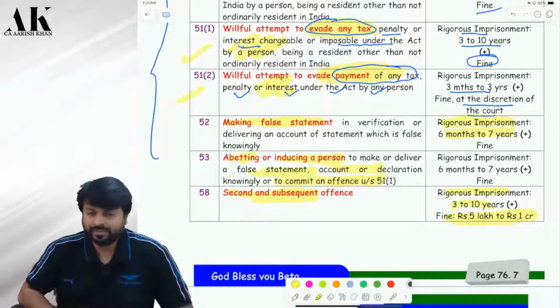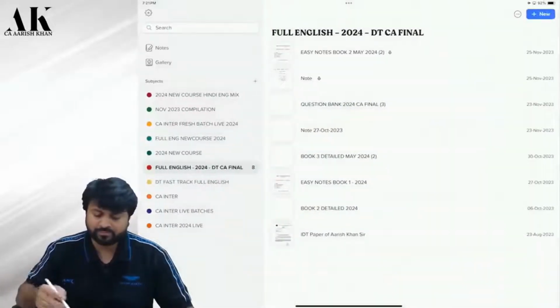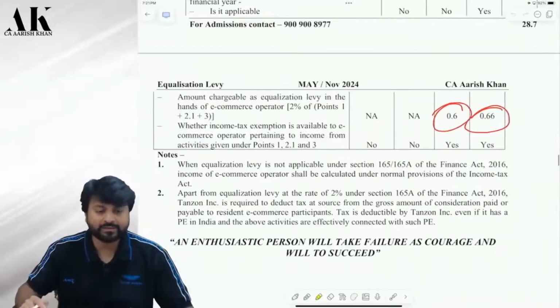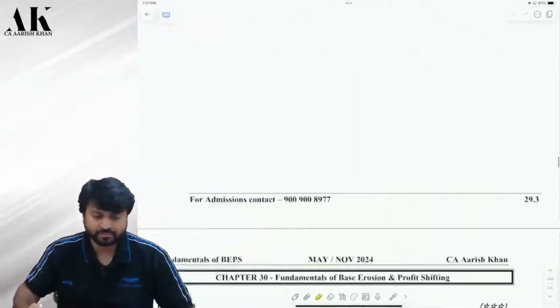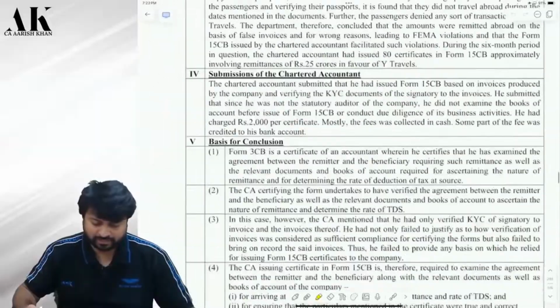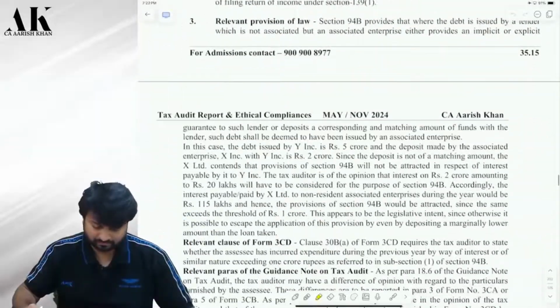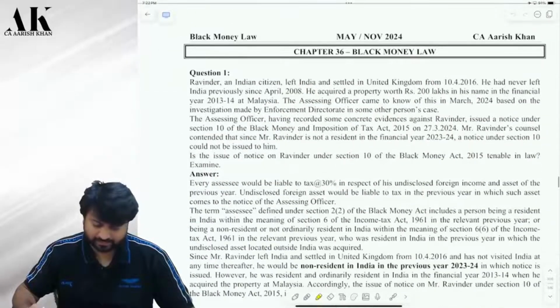So these are some of the dangerous provisions of the black money law. Obviously they have not put the entire black money law. They have only put the extract of black money law. They have not put the entire chapter in your syllabus. In all there are more than 90 sections in this act. But they have only put some of them in your syllabus.